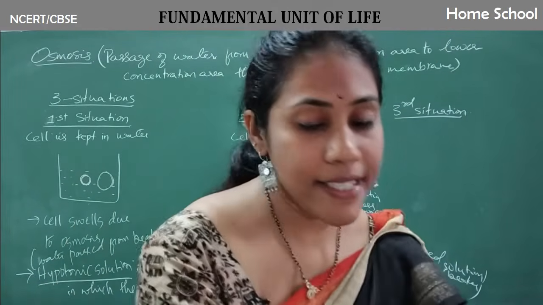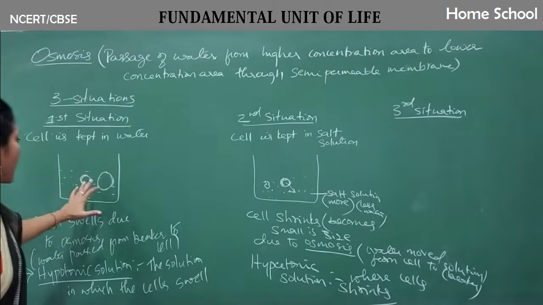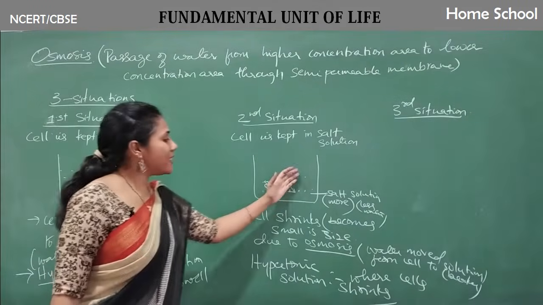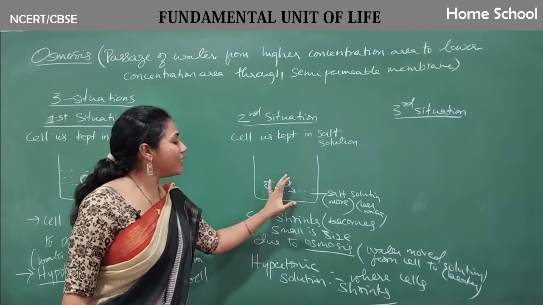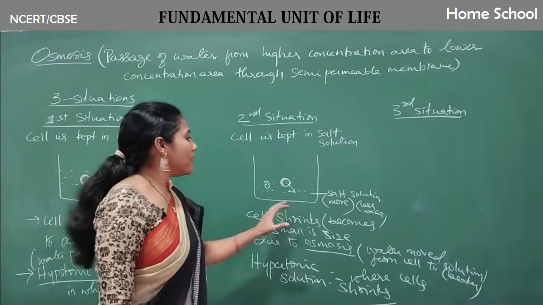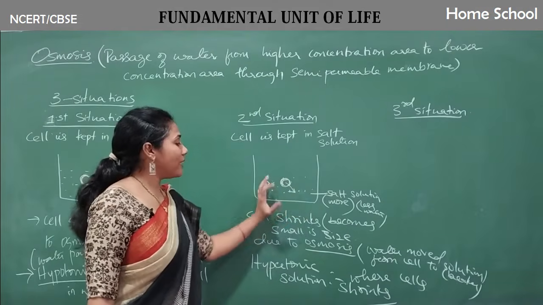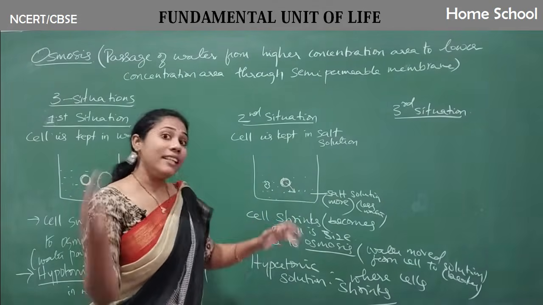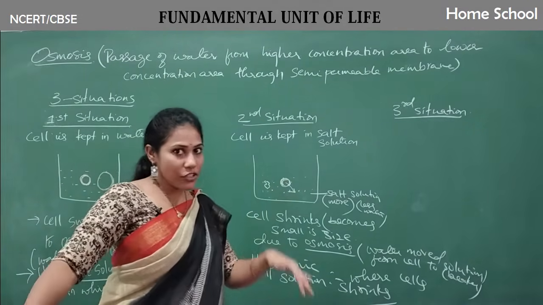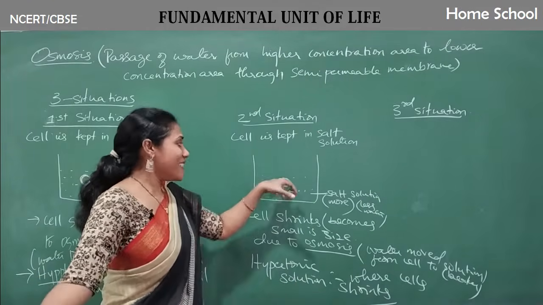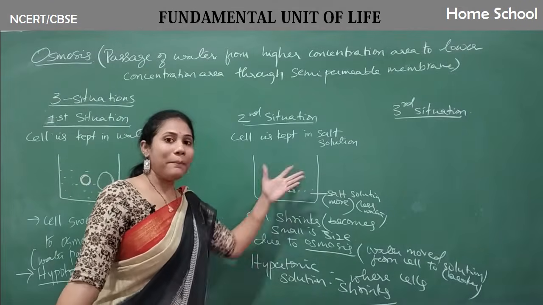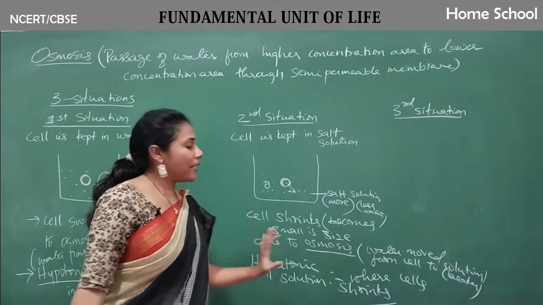Got to know why the cells are swollen here? The reason you must know, guys: water entered from outside to inside. Okay. Here, why have the cells shrunk, guys? Because water went from the cell to outside. The cell has lost all its water content. Compared to the outside environment, compared to water in a beaker, the water content in a cell is higher. So that's the reason: water always moves from higher concentration to lower concentration. More water was there in the cell compared to the beaker. That's the reason all the water came out of the cell, and the cell has become shrunk.